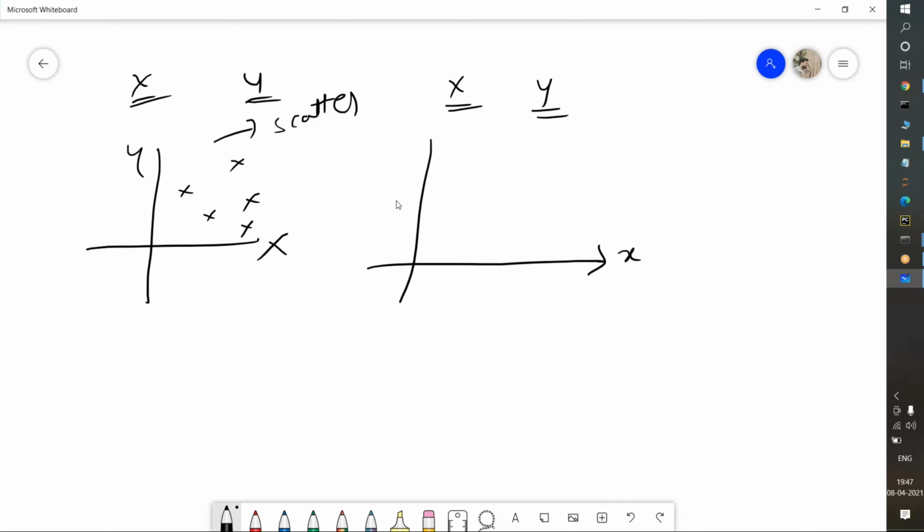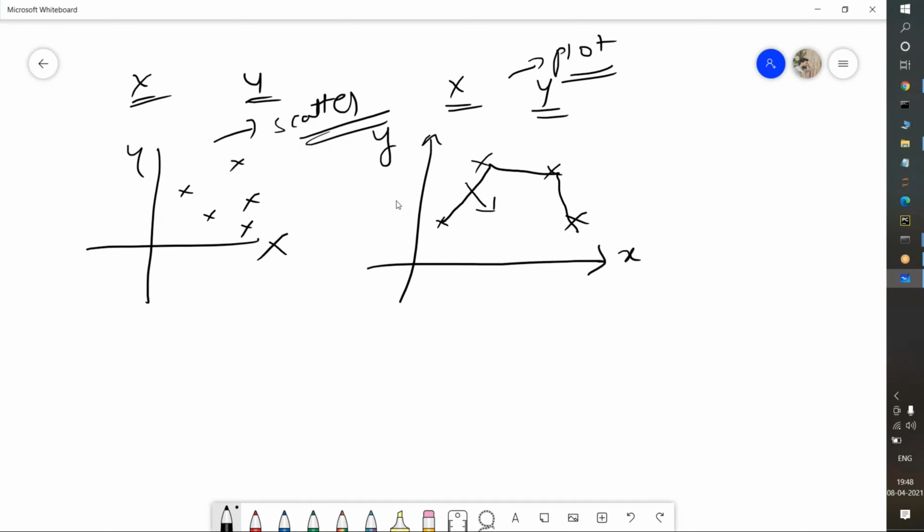Suppose I consider this as x, and this as y. Now if I am plotting the data, here I am scattering the data. What will happen? Suppose I have 4 star symbols. I will just pass a line and connect them. Okay.